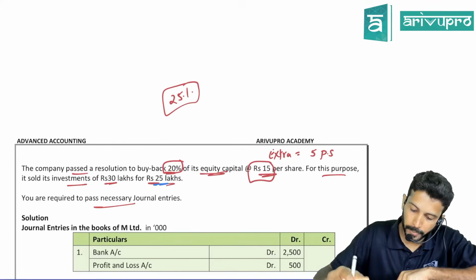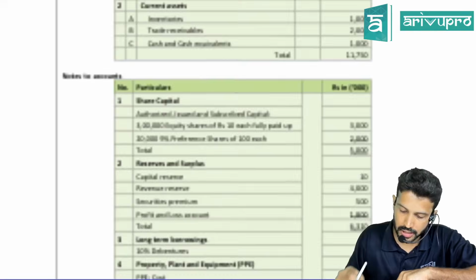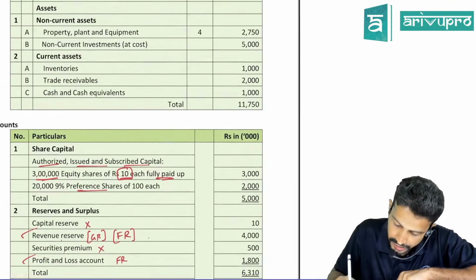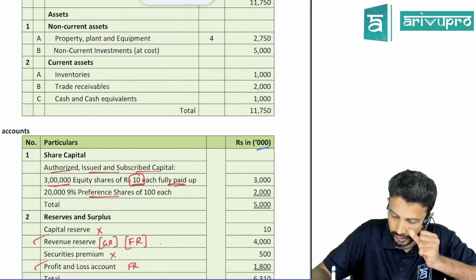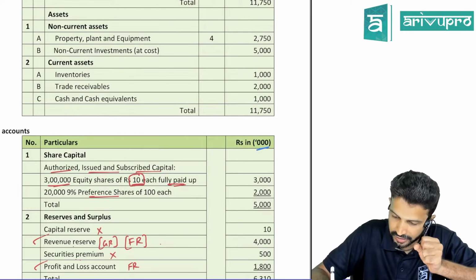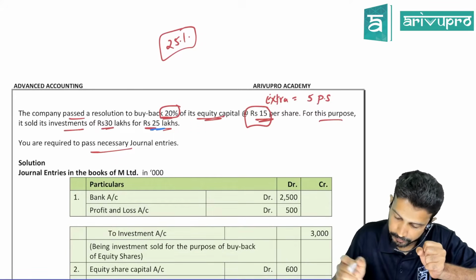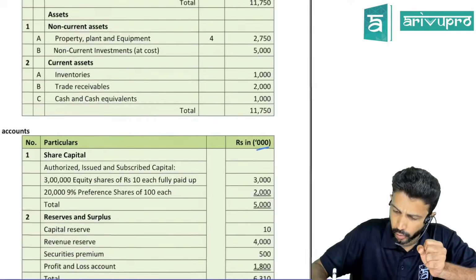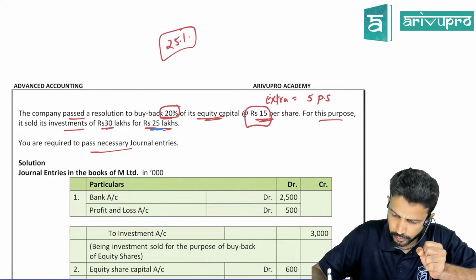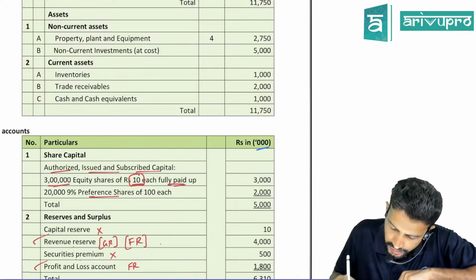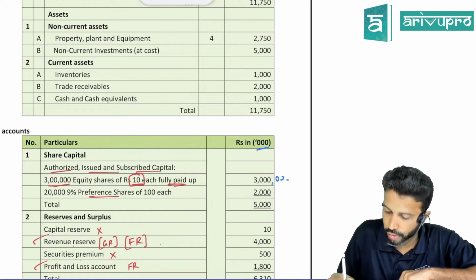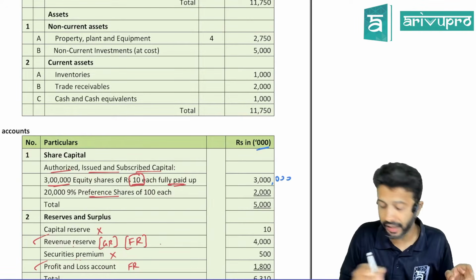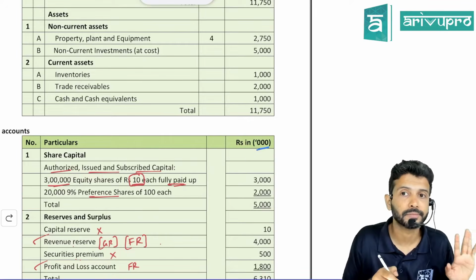All right. Multiple ways to calculate this. Sir, how much is your equity share capital in totality? All the numbers are in thousands. Is it okay, or do you want me to present everything in thousands? Here they give it in full. You want it in full? Okay, no problem. What is the equity share capital? 3,000, and they have told 1,000, so you should add 3 more zeros to this. So equity share capital is 30 lakhs.